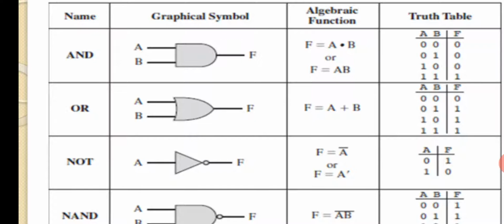Now definitely you will ask one question: how is 1 plus 1 equal to 1? It has to be 2, isn't it? That makes sense. Definitely this question will arise in your mind. Sir, you said 0 plus 1 is 1, okay, we agree. When you say 1 plus 0 the output is 1, definitely we agree. But how is 1 plus 1 equal to 1? It should be 2, isn't it? Your question is valid.